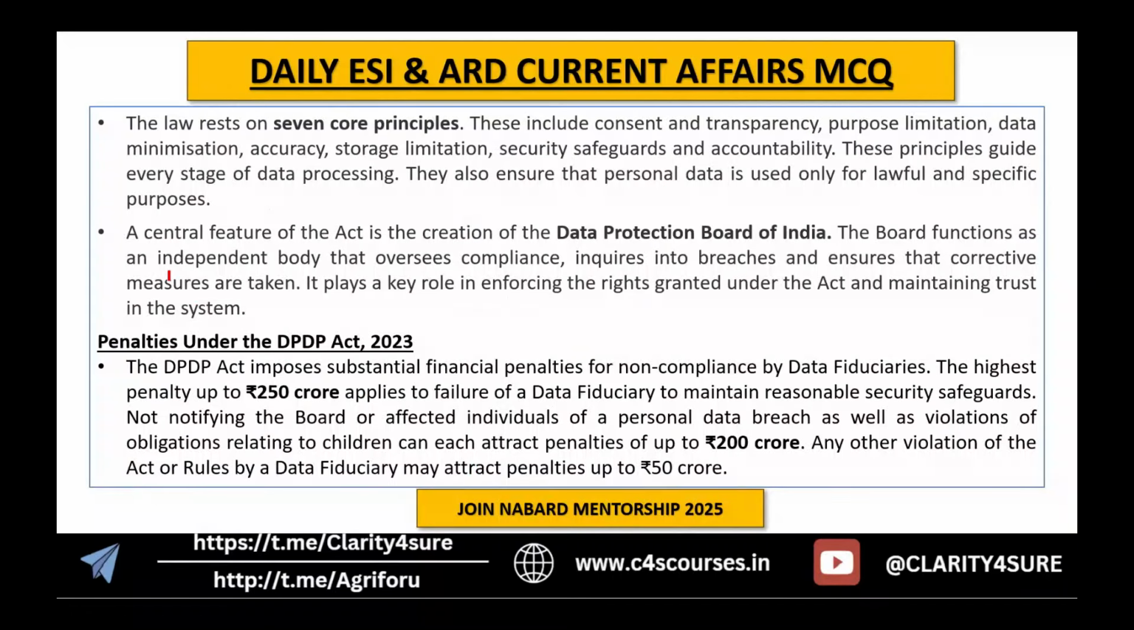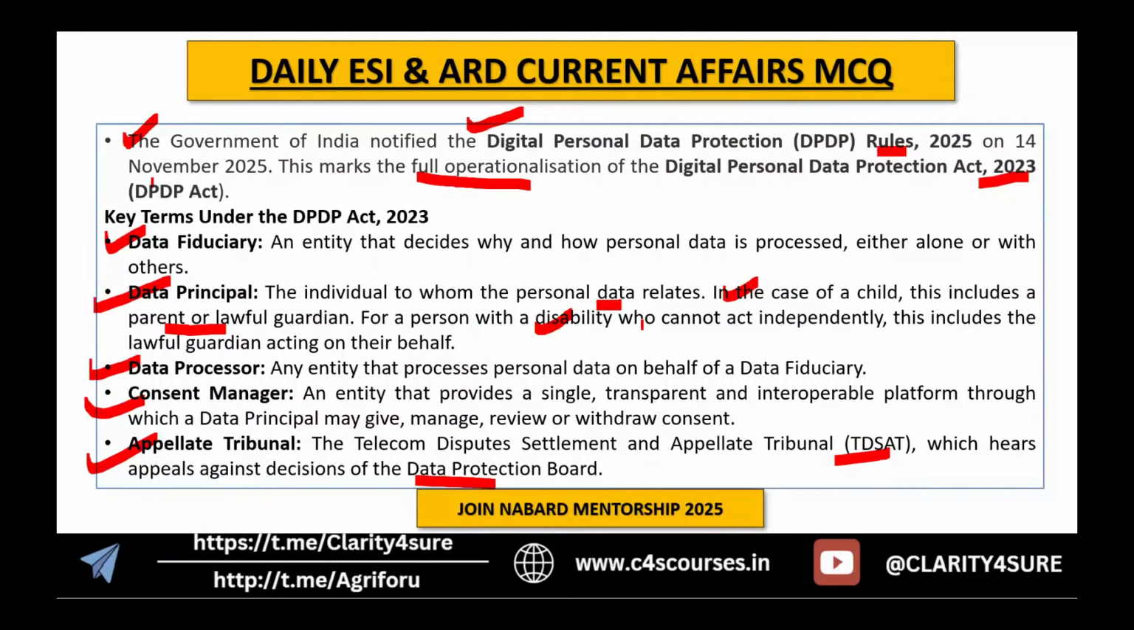The Data Protection Board is the central feature of this act, and it functions as an independent body that oversees compliance, inquires into breaches, and ensures that corrective measures are taken. This is the first contact for making complaints, and they play a key role in enforcing the rights guaranteed by this act. If you want to appeal a decision of the Data Protection Board, then you can go to TDSAT.